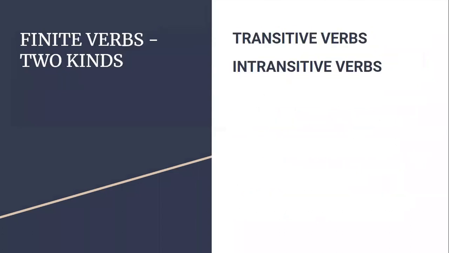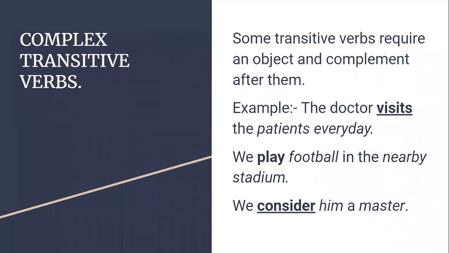Right. Finite verbs are of two kinds. What are those? Transitive verbs and intransitive verbs. Now we are going to look at what are called intransitive verbs.